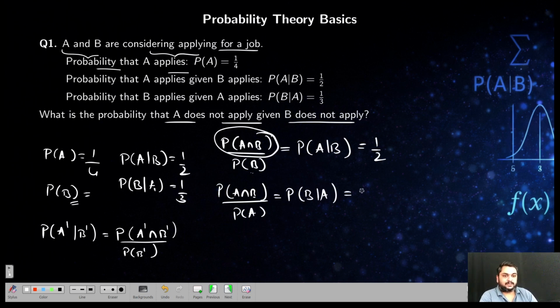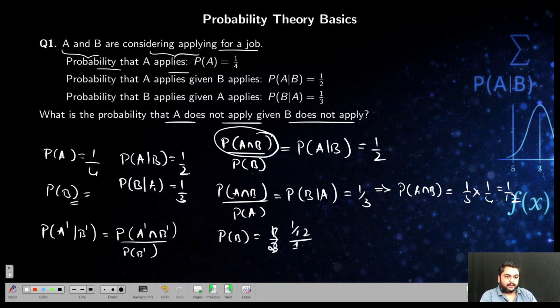I can write it like this. This is given as 1 by 3. From this I can definitely find P of A intersection B. P of A intersection B is equal to 1 by 3 into P of A, which is 1 by 4, that is 1 by 12. Now you substitute here and find P of B. P of B is equal to P of A intersection B, 1 by 12, divided by 1 by 2. So that is 1 by 6. So P of B complement is 1 minus 1 by 6, that is 5 by 6.